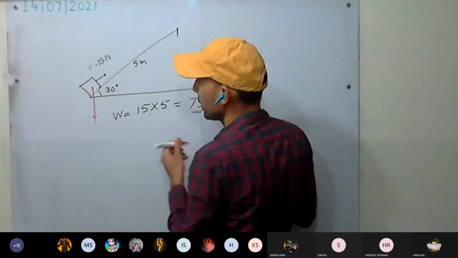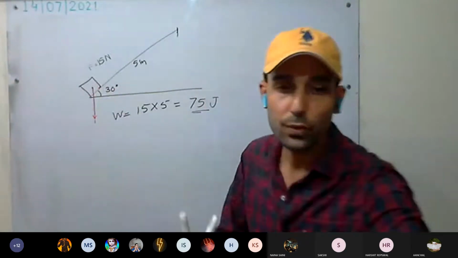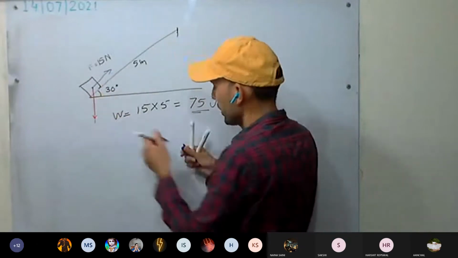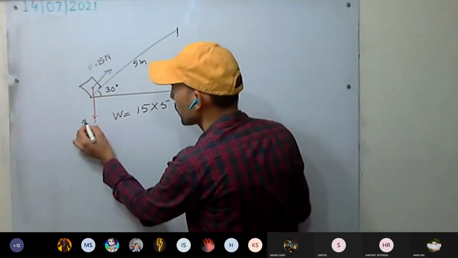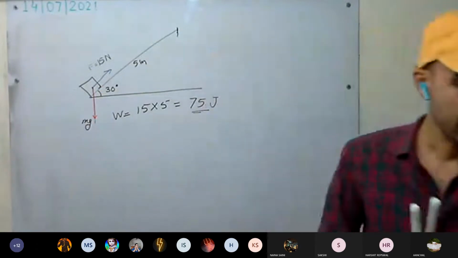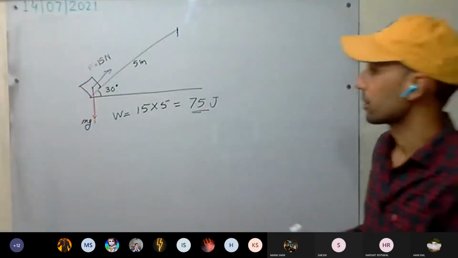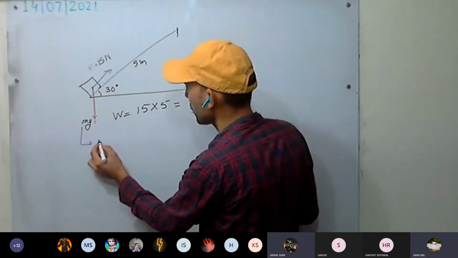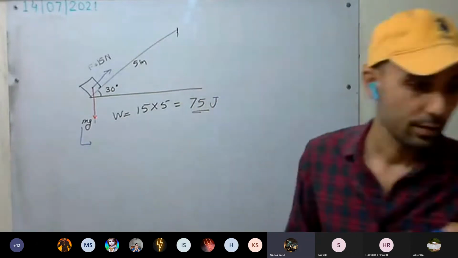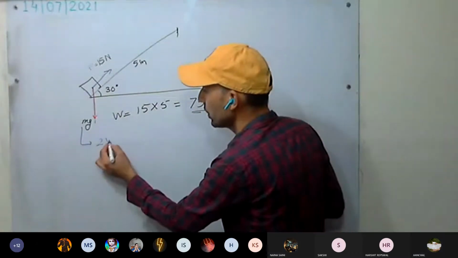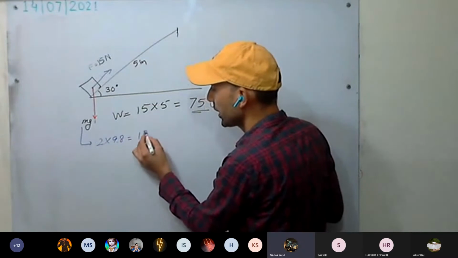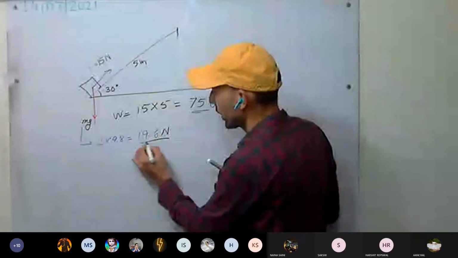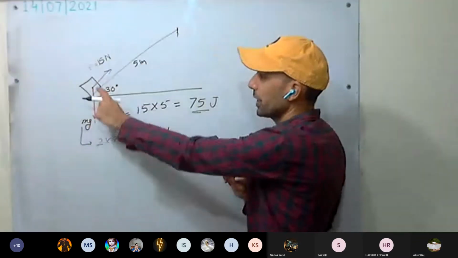This direction. And for example, this force is in this direction. This will be mg, the force due to gravity. How much will it be? g we have to take as 9.8. Mass was 2 kg, so 2 into 9.8. How much will it be? 19.6 Newton. This is the force due to gravity acting on the body.